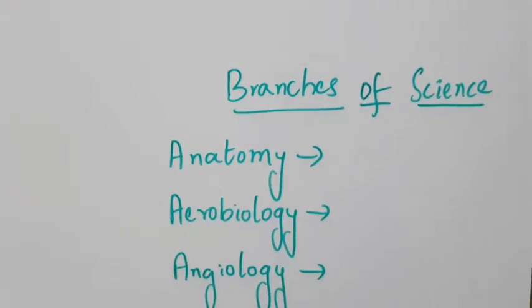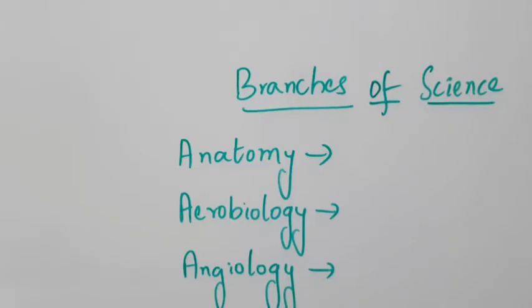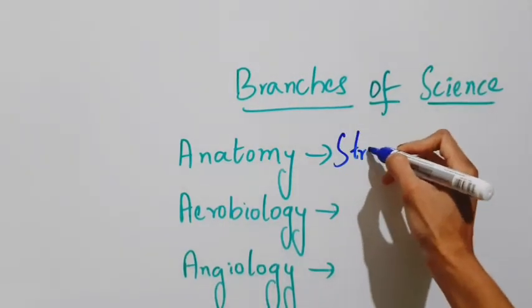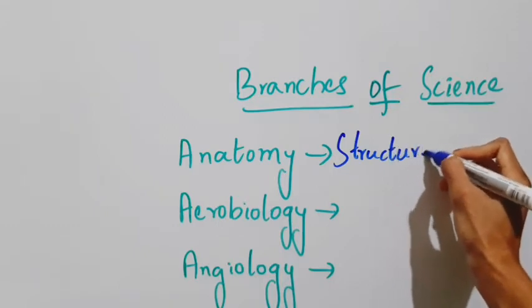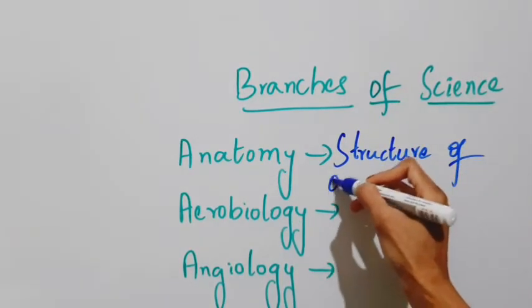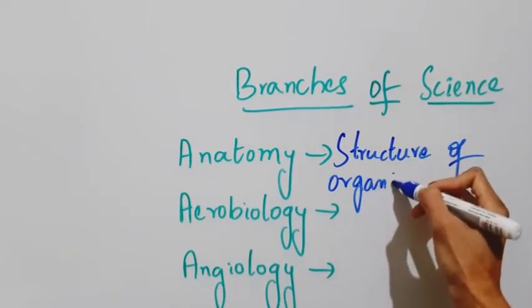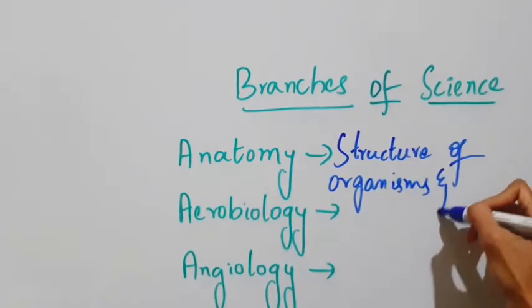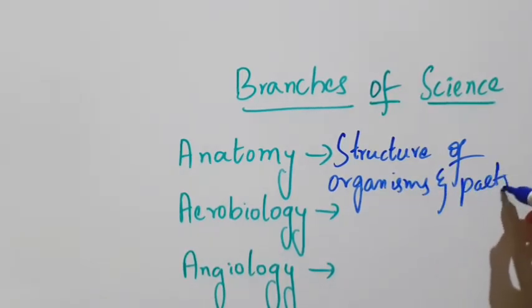Anatomy is the branch of biology that deals with the structure of organisms and their parts. Suppose if you wanted to study the structure of a part of the human body or the structure of particular organisms, then all this will be studied under one branch, that is anatomy.